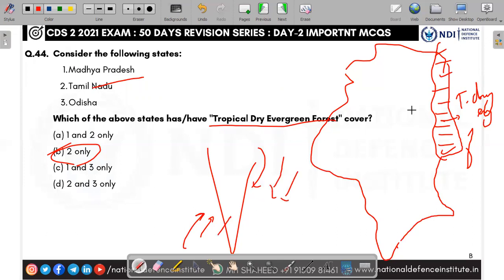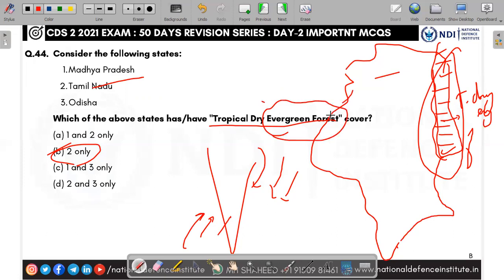Because this area is projected outwards, this region receives rainfall in both monsoons. So that is why it has been wet always, and that is why the evergreen forest happens. But it is not as wet as the Western Ghats. So it is called tropical dry evergreen forest or Deccan evergreen forest.